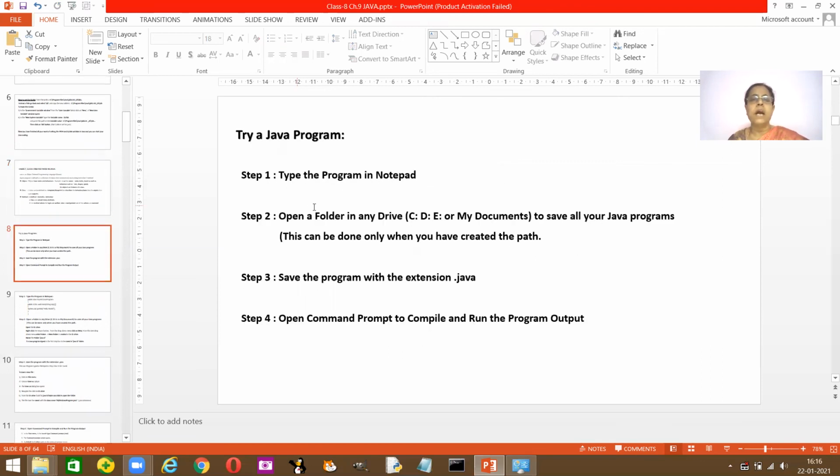In your next class we will start doing the different programs. You already know that you have created a Java folder in the D drive, named Java A. If you are in B section, please name it Java B, and if you are in C section, don't name it Java C but name it Java Q. Hope you understood. Try to create the path.